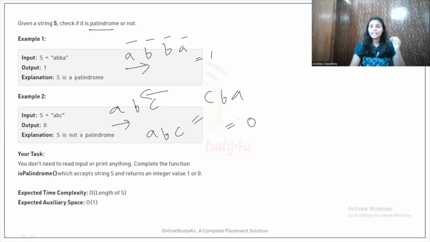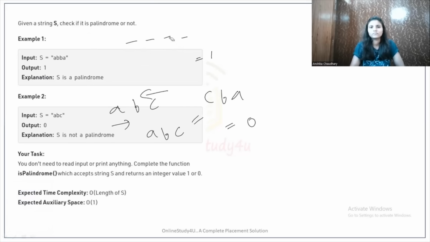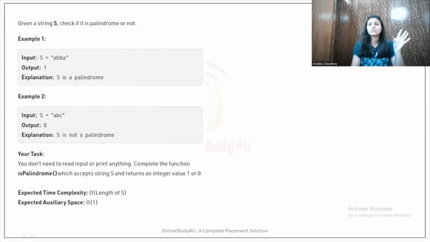Now let's have a logic for how we can do this. How can we find whether a string is a palindrome or not? The naive approach can be: we compare the string with its reverse string, and if both the strings are same, then we can conclude that the string is a palindrome. So what should be the code of the naive approach? Let me show you. But we will be solving the problem in an optimal approach.